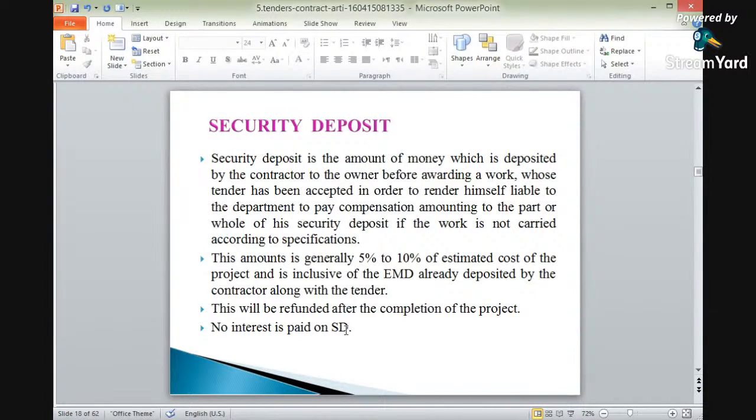Again, this will be refundable after the completion period if all the work has been carried out in a proper way, with all specifications, and everything is in proper flow. At that time the security deposit will be refunded. If there is any change in specifications, or if the quality of work is not maintained, this security deposit will be kept by the owner. No interest is paid on SD. There will not be any interest paid on this security deposit.